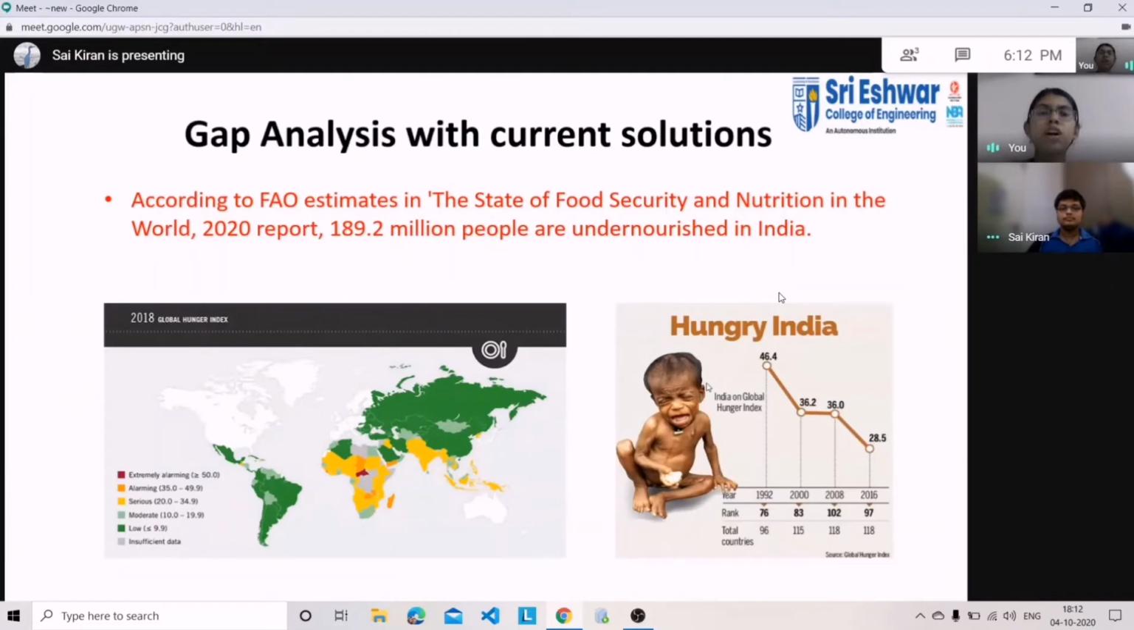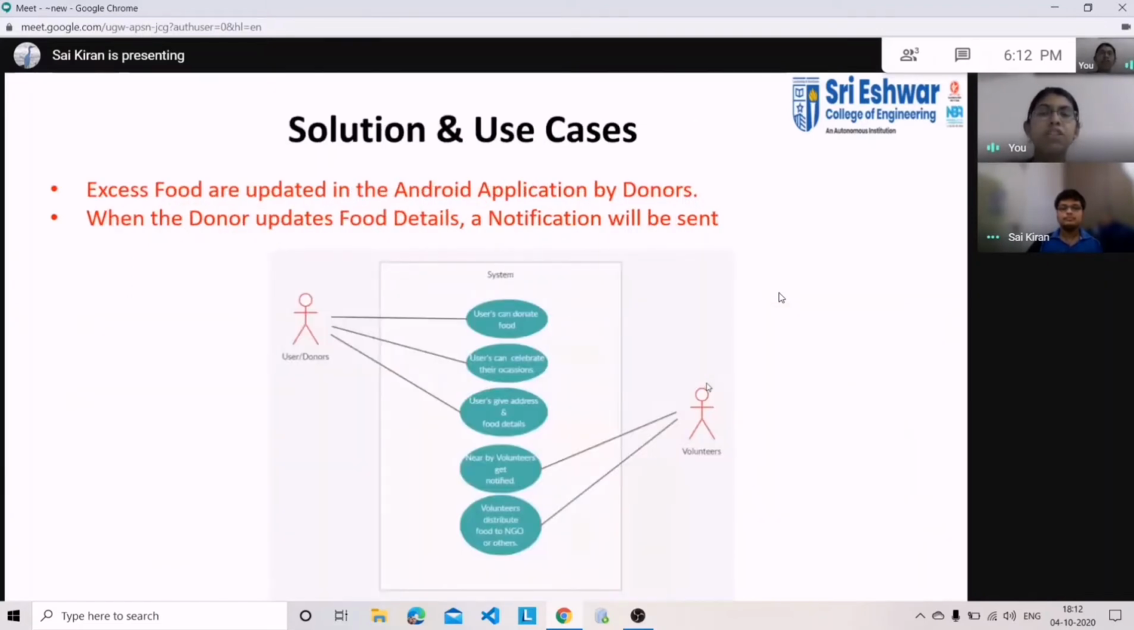And coming to the use case, the solution is that users or donors can donate food and celebrate their occasions. They just have to give the address and food details, and once it is given, volunteers get notified. They will go to that place, take the food and distribute it to the poor and needy. So this is the solution and use case.